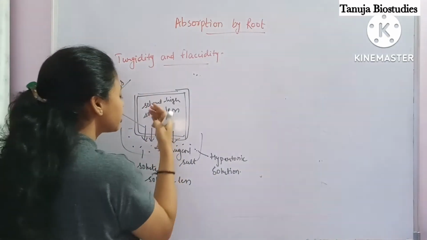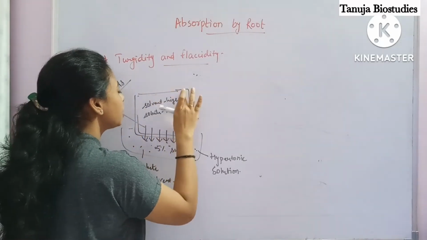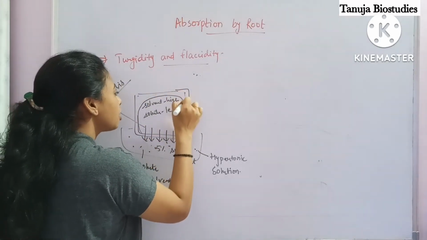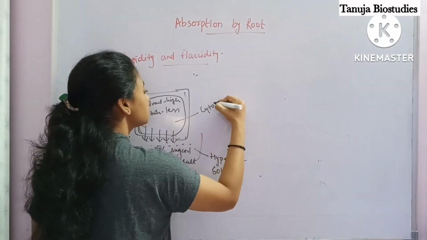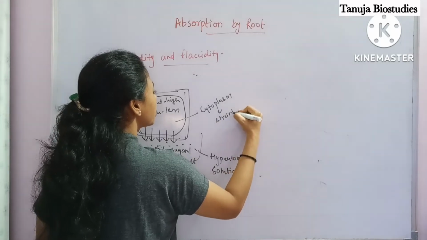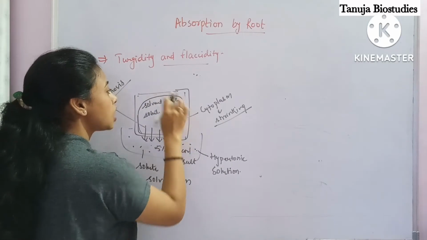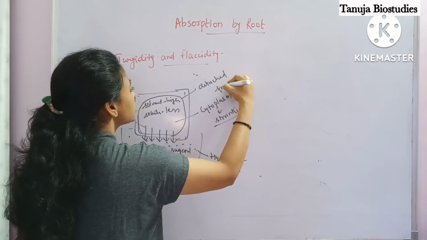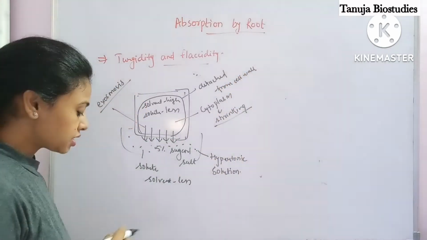So water is coming outside, and slowly this cell membrane will get detached from this cell wall and come to the center, and the cytoplasm also starts shrinking, and the cell membrane gets detached from the cell wall. Clear?